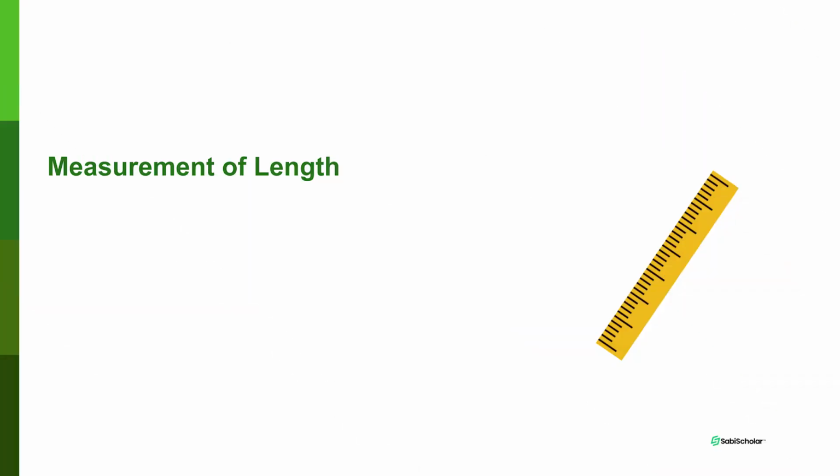Let's take measurement of length now. In one dimension, when you measure the length in one dimension, it means you are talking about maybe the distance between a point and another point on an item. If you look at a room, for instance, the distance from one point in the room to another point in the room, it is a measurement of length.